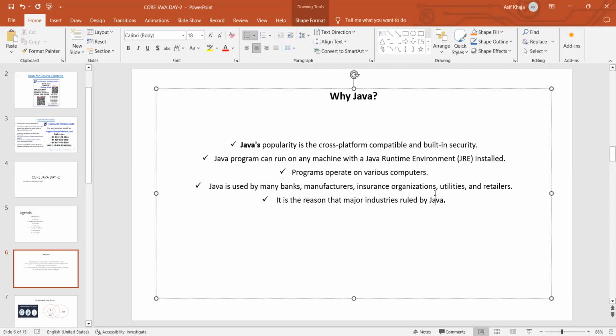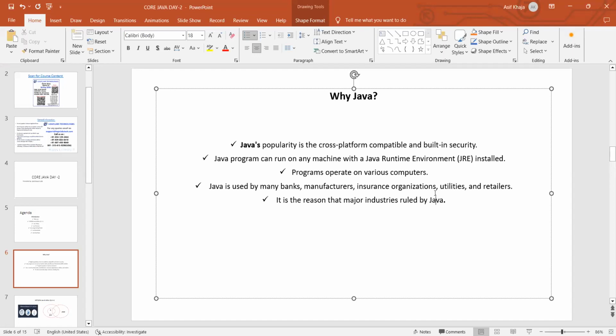Java is mainly used by many banks, manufacturing companies, insurance organizations, utilities, and retailers. These many sectors are using Java as their backend programming language. That is the reason why major industries are ruled by Java, and why Java is highly in demand.